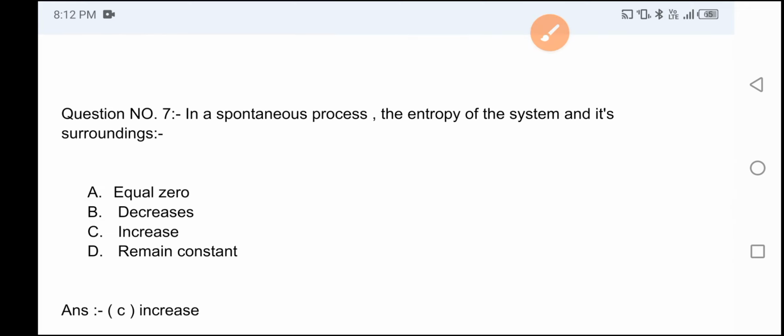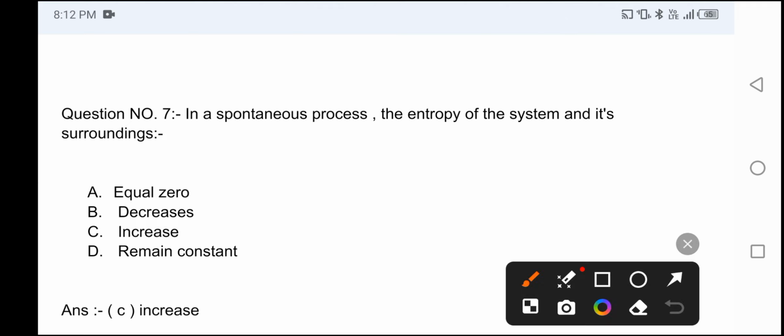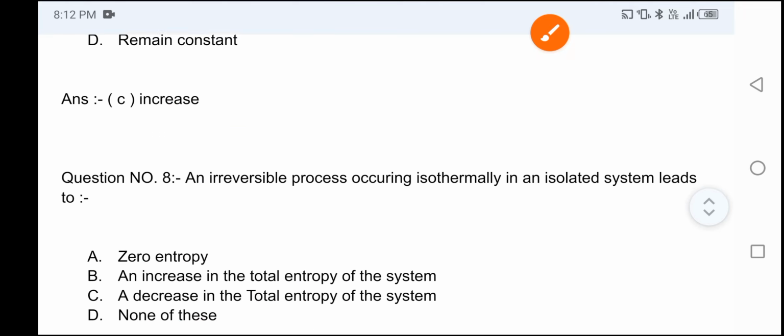In a spontaneous process, the entropy of the system and its surroundings? Option A: equal 0, option B: decreases, option C: increases, option D: remains constant. And the correct answer is option C, increases. Now move on to question number 8.